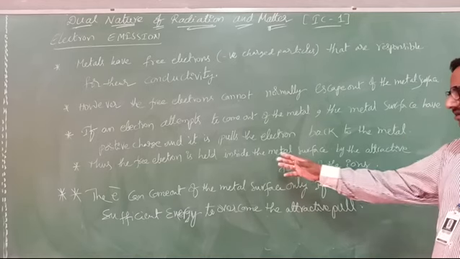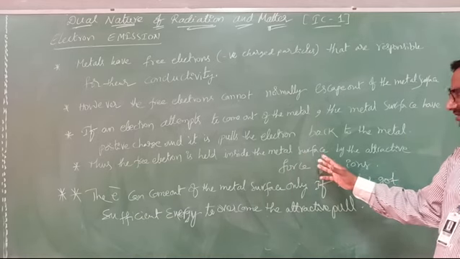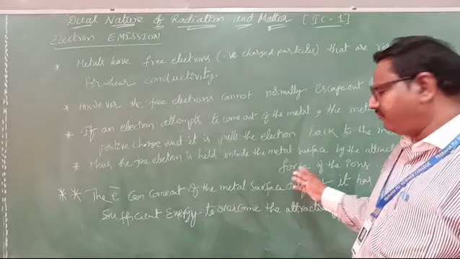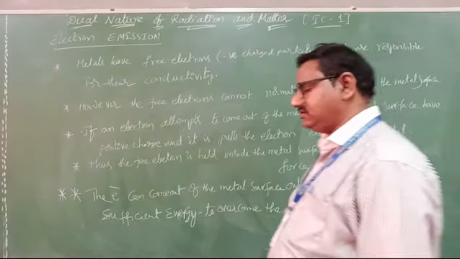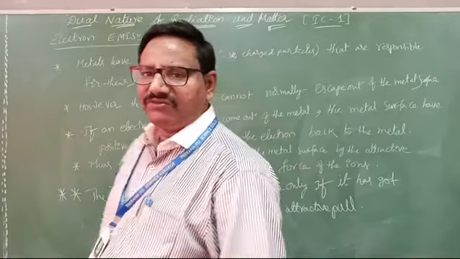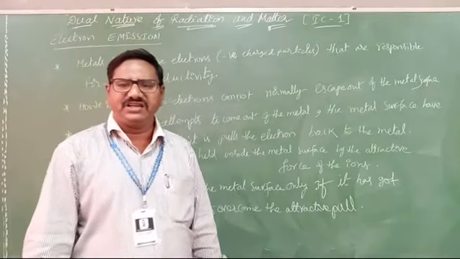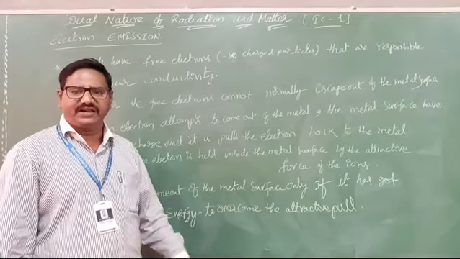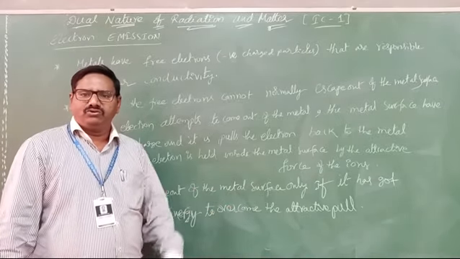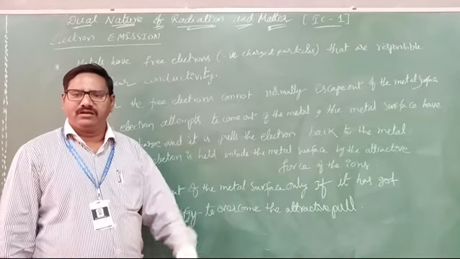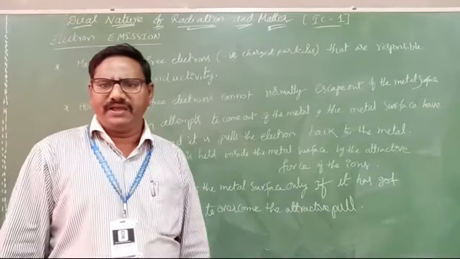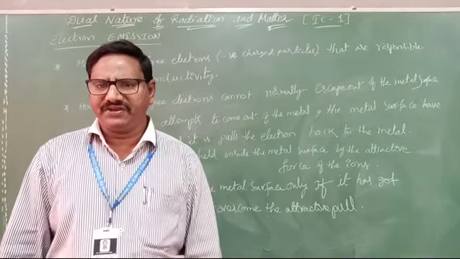Thus, the free electrons are held inside the metal by the attractive force of the ions. If it wants to come out from the metal surface, a minimum sufficient energy is required to overcome the pull of the attractive force. Then only the electron can escape from the metal surface.